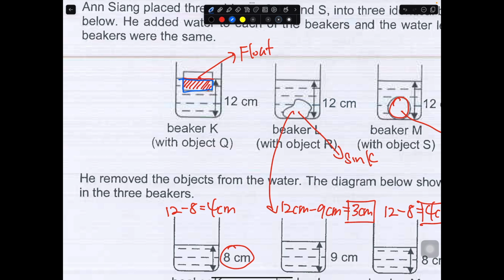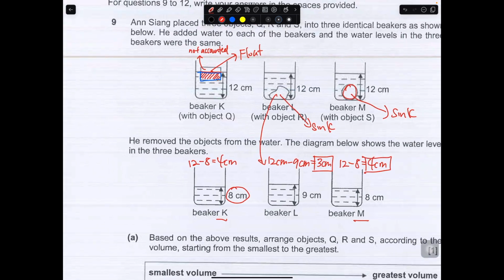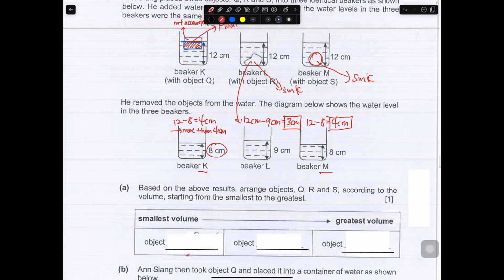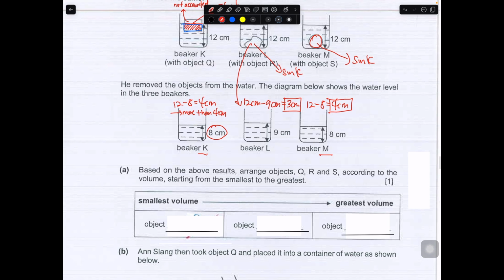Okay, we have yet to account for this part that is floating. So this part over here is not accounted for. Over here the actual volume of the water should be more than 4 cm, based multiplied by the area of the beaker.